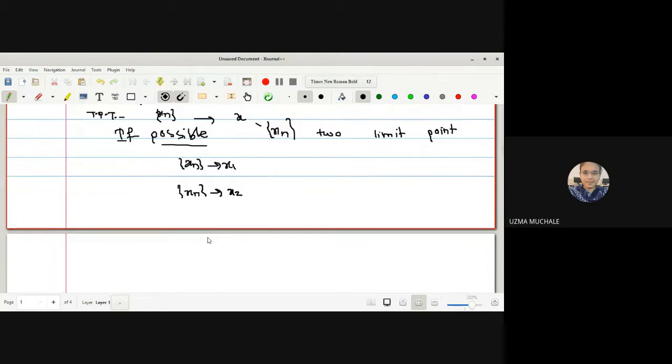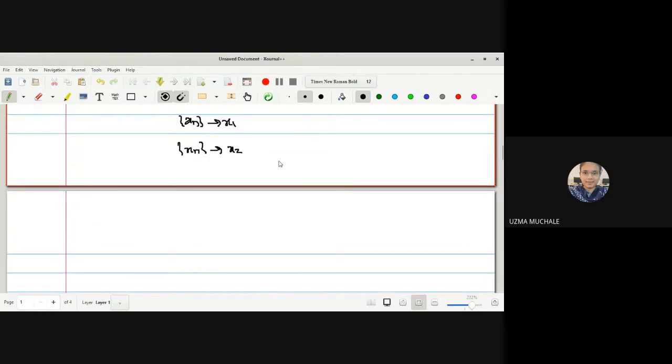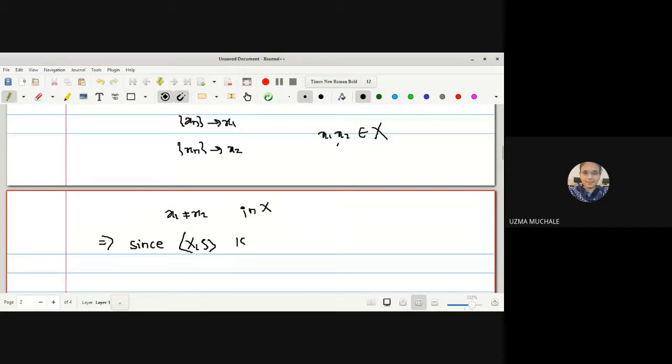Now if we are saying that the sequence Xn converges to two different limit points X1, X2, no doubt they will belong to our universal set. We are having only one universal set, say X. So now if X1 and X2 are two different limit points, I can say X1 is not equal to X2. So now we can use the definition of a T2 space. Since X is a T2 space, we can use the definition of a T2 space.